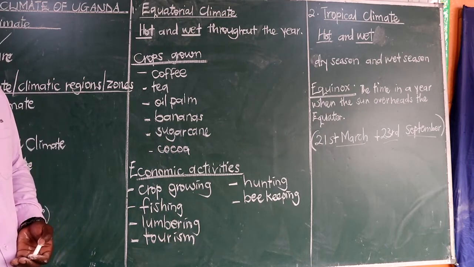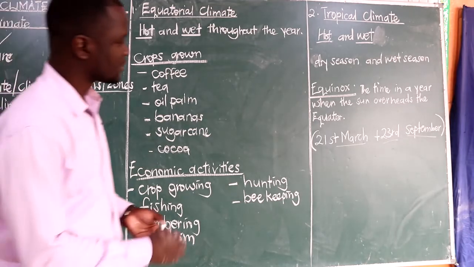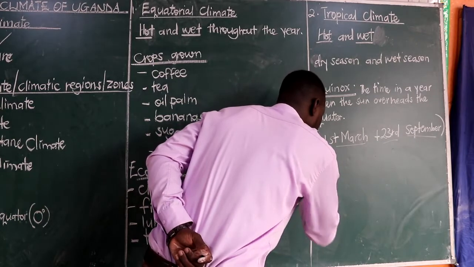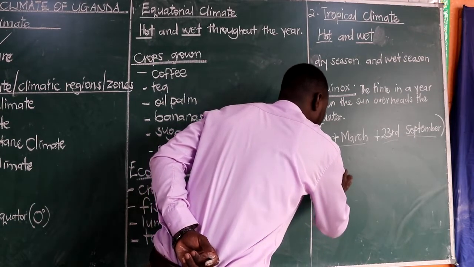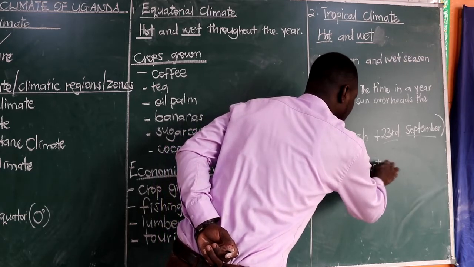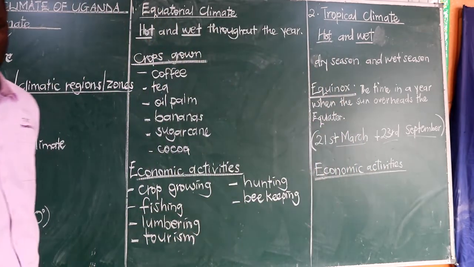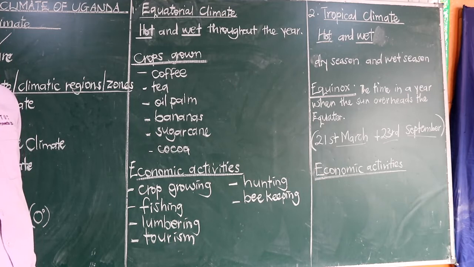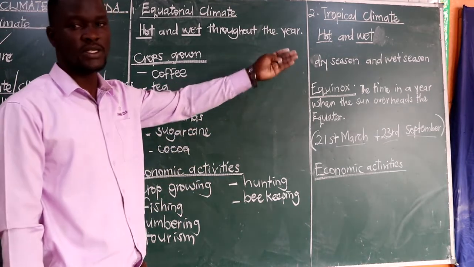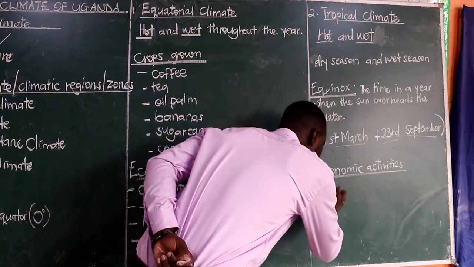We have got also the activities that take place in this type of climate, economic activities. Now, these economic activities, we shall also be having activities like crop growing. Remember, the area has the wet season, so we have crop growing. Animals can be reared, so let's write them.